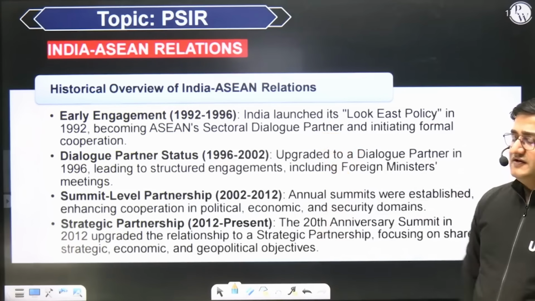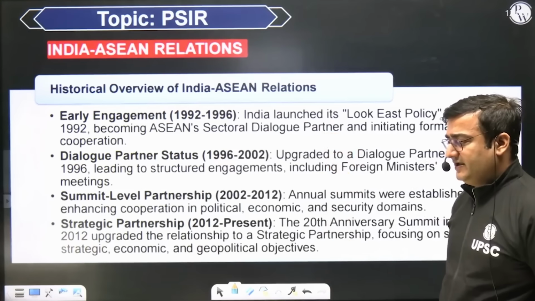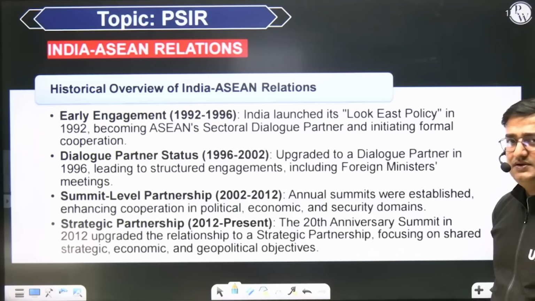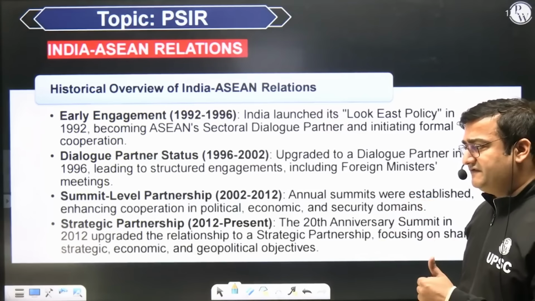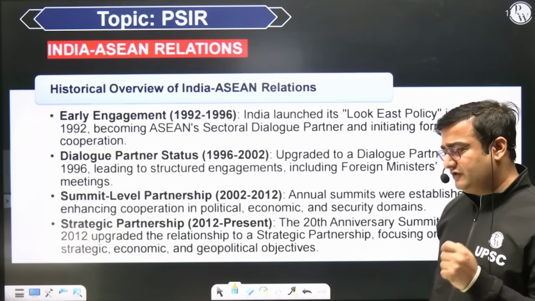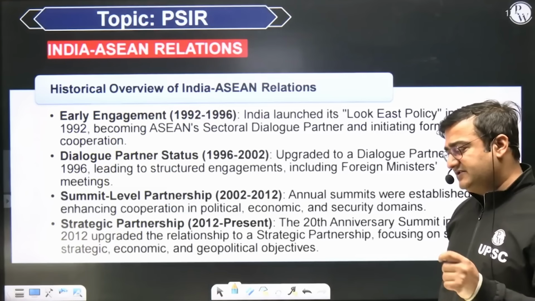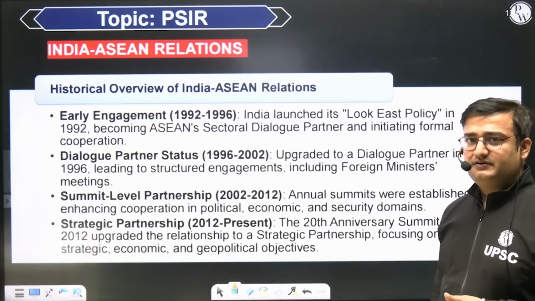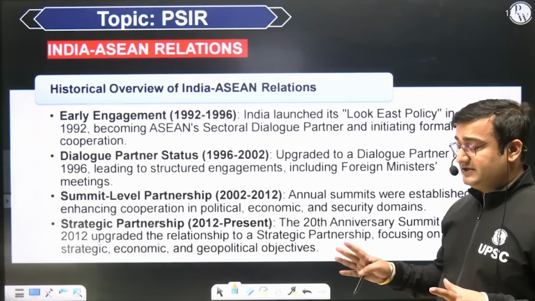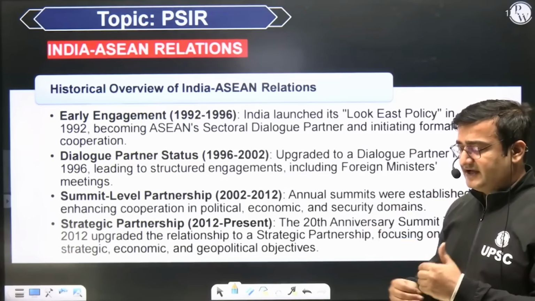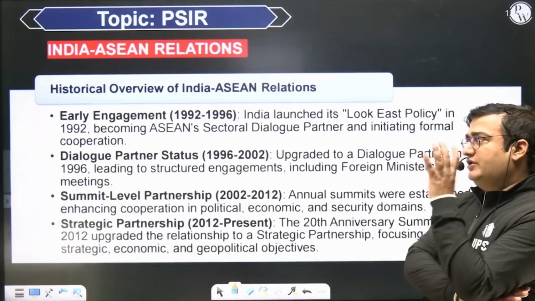So India's Look East policy began during the time of P.V. Narasimha Rao. Now why did this policy come into existence? Because after the disintegration of the Soviet Union, India needed to diversify its foreign policy. So diversification of India's foreign policy happened after the disintegration of the Soviet Union. And once that diversification happened, obviously maintaining good, extensive ties with countries of Southeast Asia became important for both India and Southeast Asia, that is the first point.